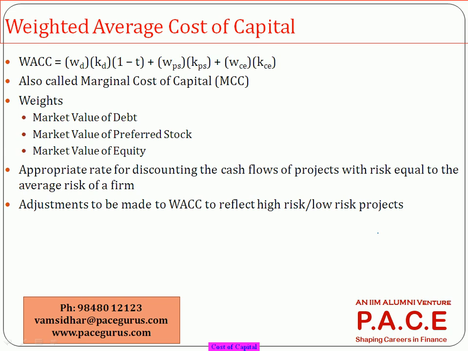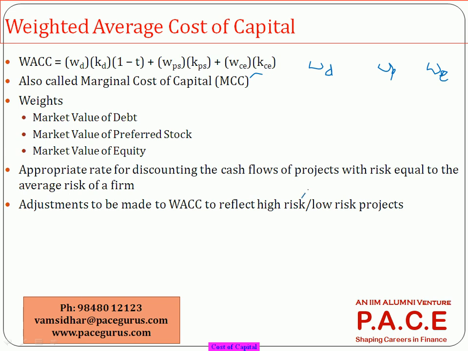I take their proportions and their corresponding costs and compute the weighted average cost of capital. So, weightage in debt, weightage in preference shares, weightage in equity. These are the three forms of investment I have. The proportions are probably 40, 10, 50.